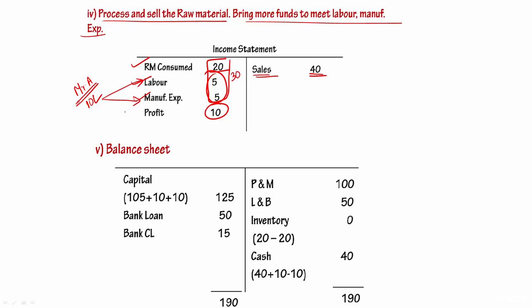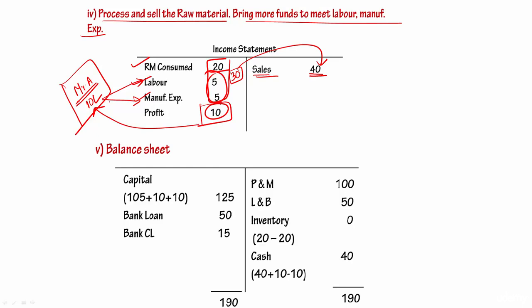Okay, now let's see what is happening. Mr. A has brought in 10 lakhs for meeting this labor and manufacturing expenses. So that 10 along with raw material consumed, the total cost worked out to 30, but that was sold for 40. So 40 minus 30, the business is making a profit of 10. Now who is entitled to this profit? Obviously Mr. A is entitled to this profit.